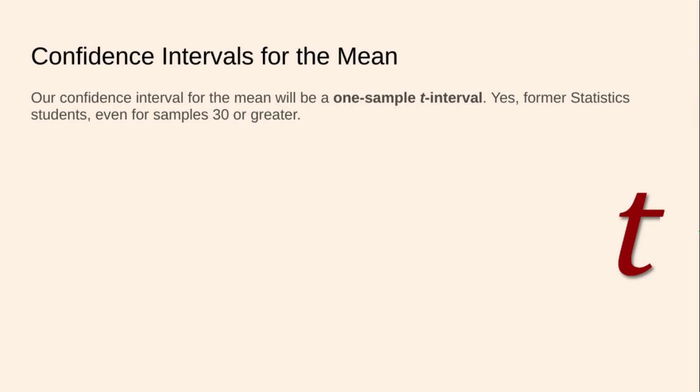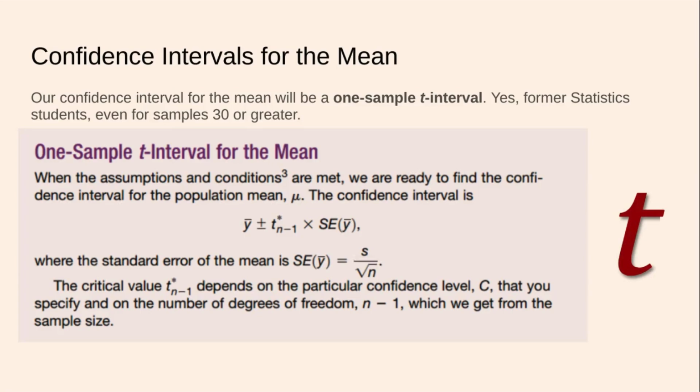Our confidence interval for the mean will be a one sample t interval, and that goes for samples of all sizes. So if you took my other stats class, in general, our rule was for samples of size 30 or greater, you use Z, and for samples of size under 30, you would use T. In this case, in AP Stat, when we are dealing with the mean, we play it safe and we use the T model in all cases, okay? So here are the details for a one sample t interval for the mean.